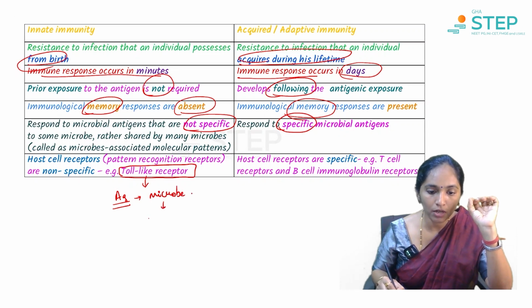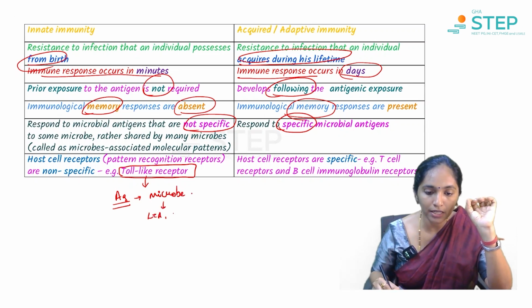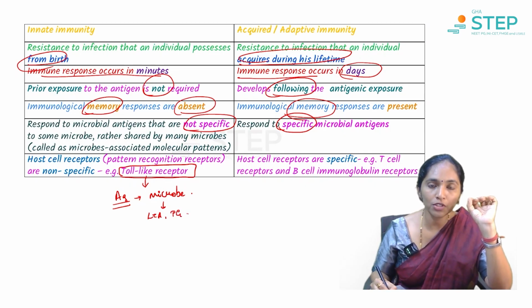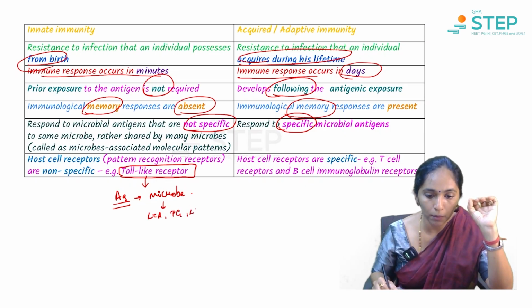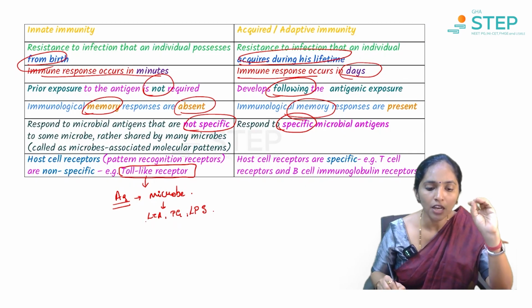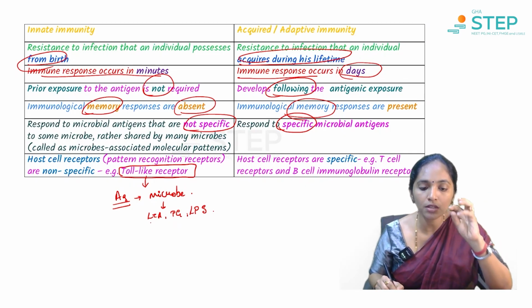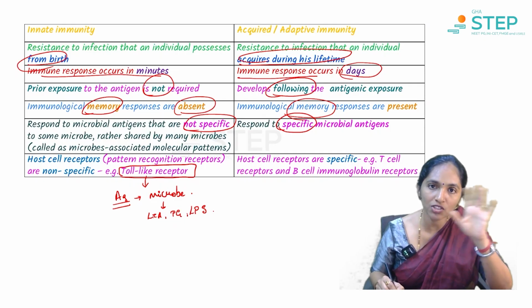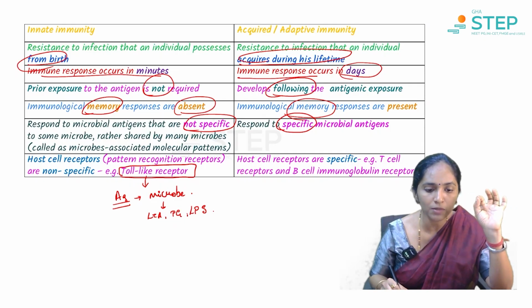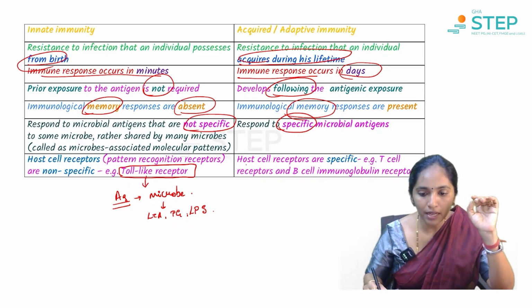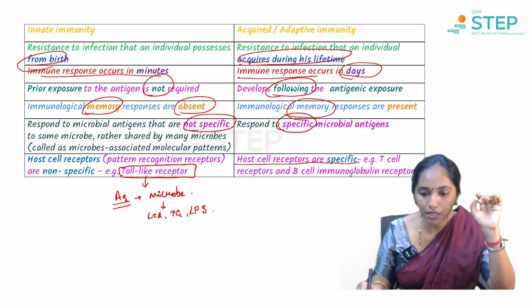So it can be lipoteichoic acid, or the peptidoglycan layer of a gram-positive bacteria, or the lipopolysaccharide layer of a bacteria. So like this, which is generally present in any bacteria. So those microbial antigens which are general, present in most of the organisms, will be detected by these Toll-like receptors and they act. Whereas here the receptors are very much specific.